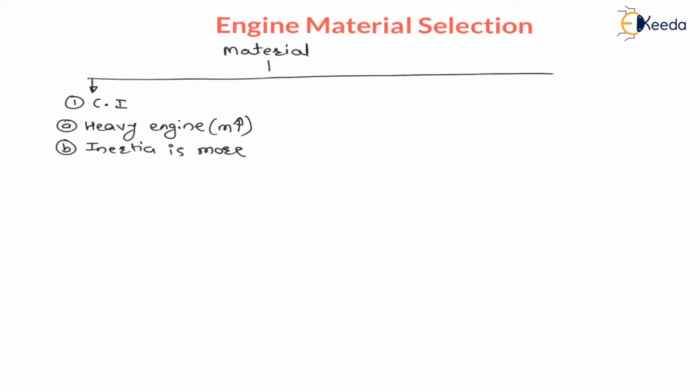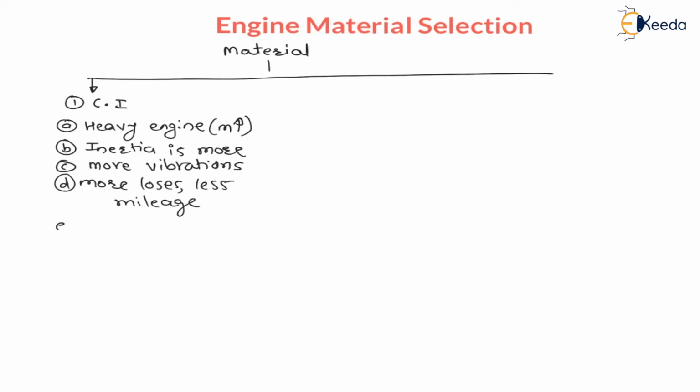Now, as the mass is more and inertia is more, there will be more vibrations. And as there are more vibrations, there will be more losses, right? As losses are more, there will be less mileage.